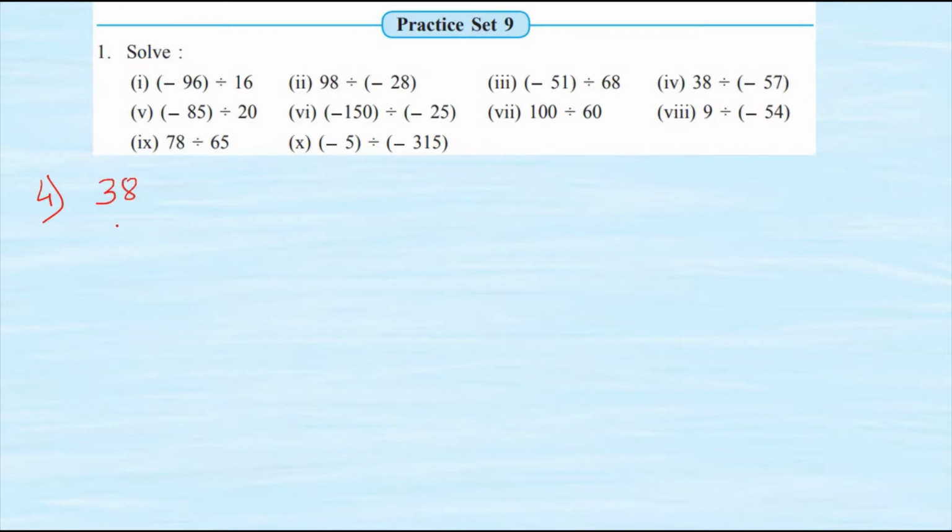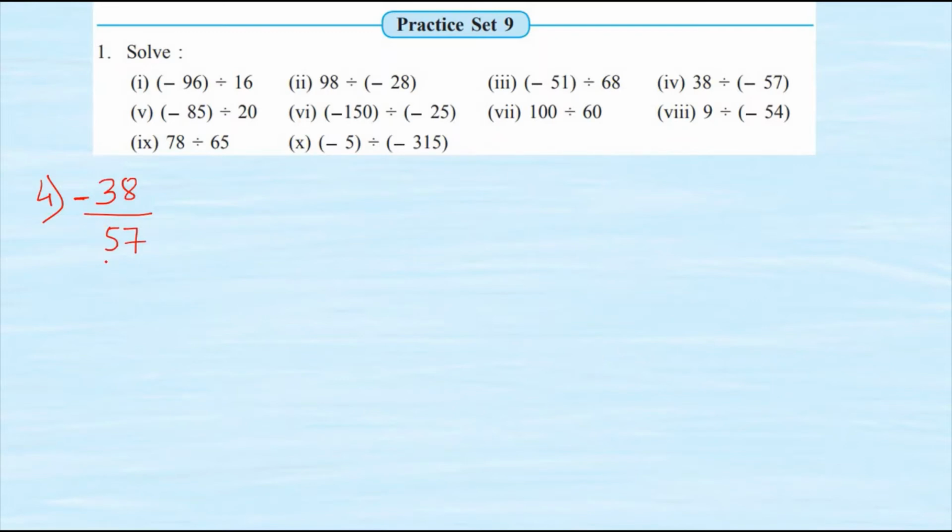38 divided by 57. Now again in the denominator we cannot put the negative sign, so hence I will just bring it to the numerator. 38 divided by 57.